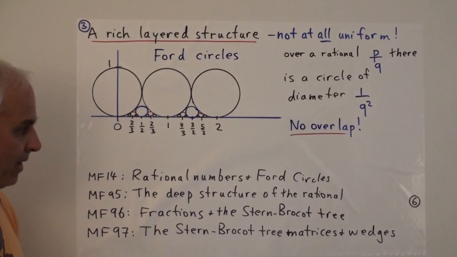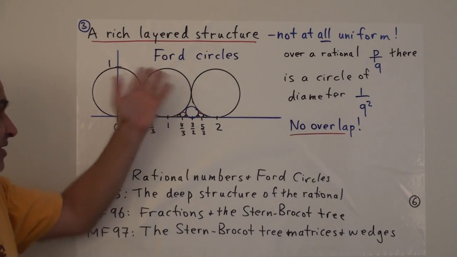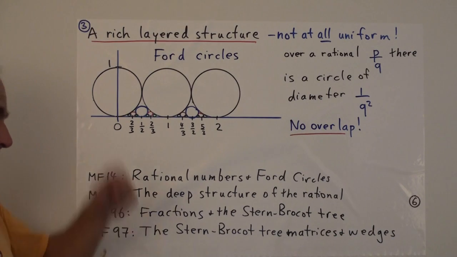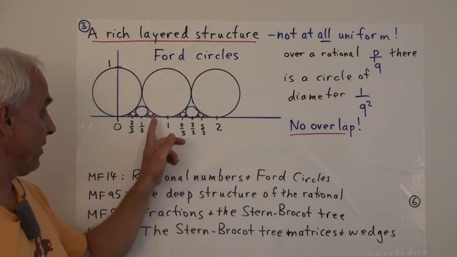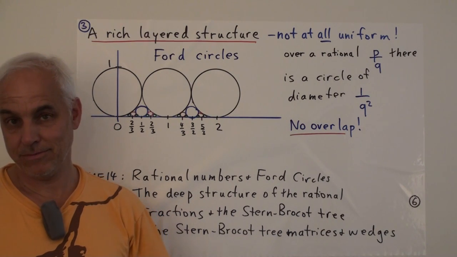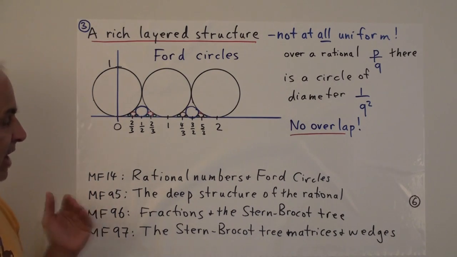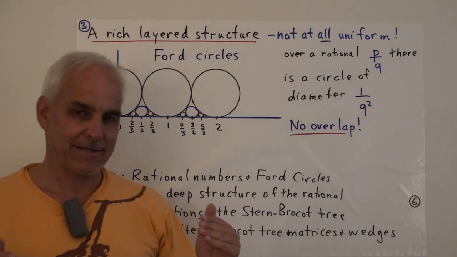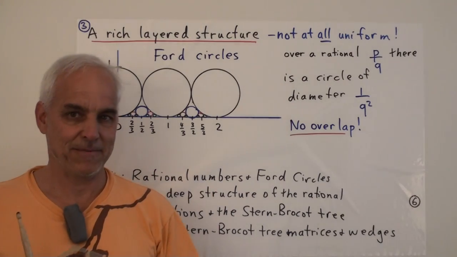So that's an interesting aspect of the rational number line, and it's also visible geometrically in terms of the number of constructions that you have to make in order to exhibit any particular point on the rational number line. Now, it's important to keep in mind that the rational structure is a very subtle one and full of layers and complexity.